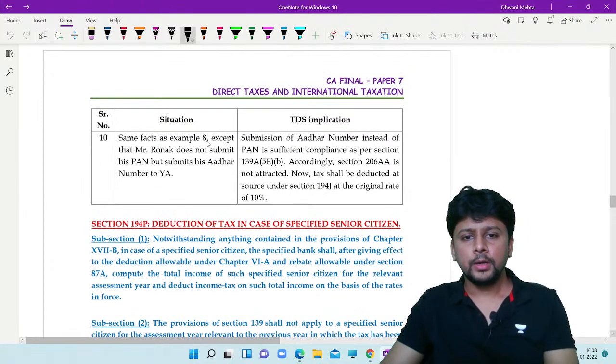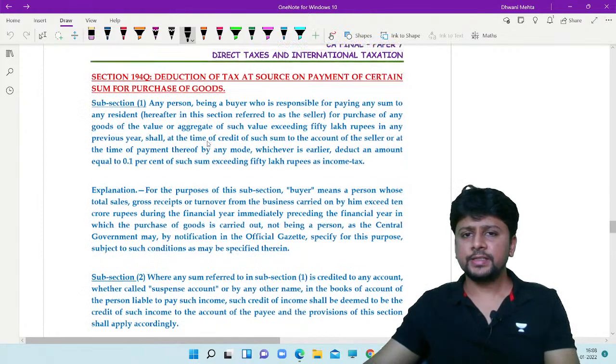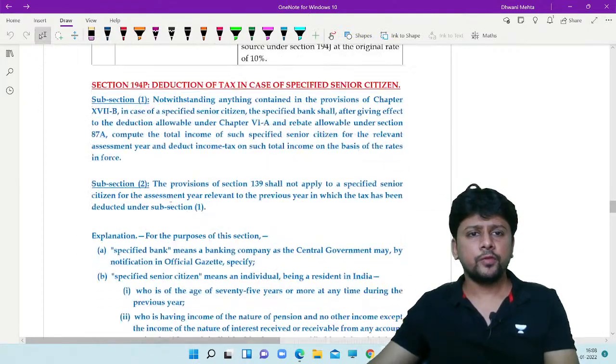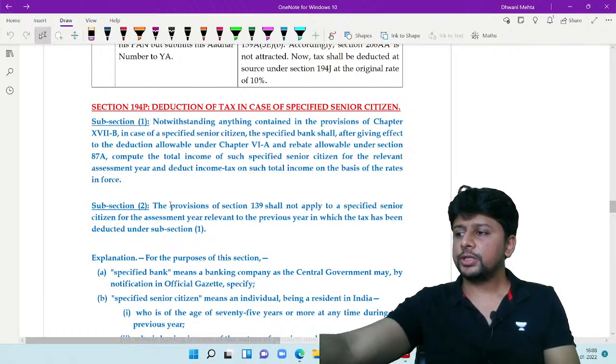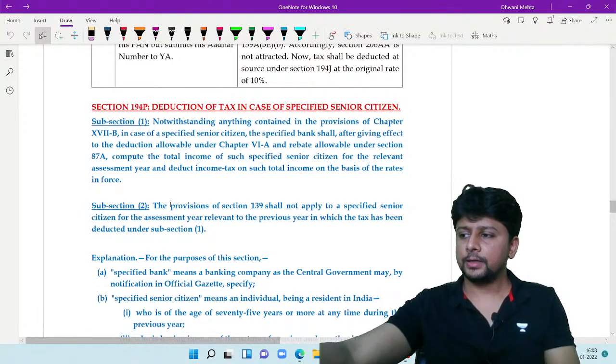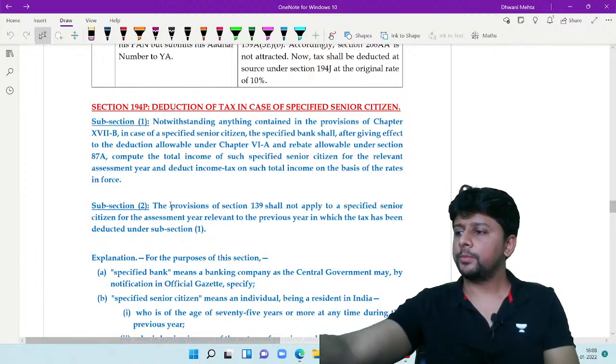Moving ahead. Okay. This is a very simple section, 194P. It's a kind of a relief section that has been given by the Income Tax Act. Just give me a second, I'll put up the link.